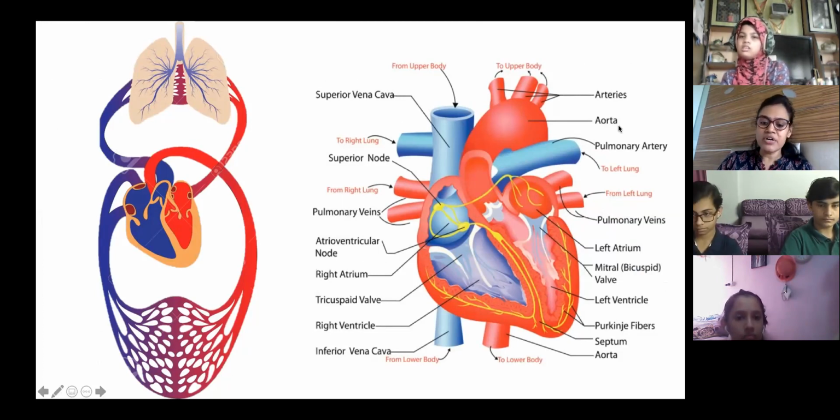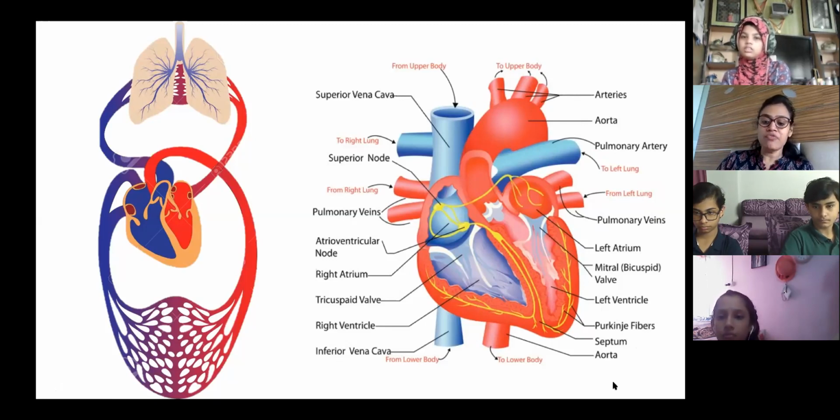But from the ventricle it covers a longer distance. From the right ventricle the blood is pumped to the lungs, and from the left ventricle blood is pumped to the whole body. So that is why these two walls are thicker. These questions are important. They are asked, why is this wall thicker.